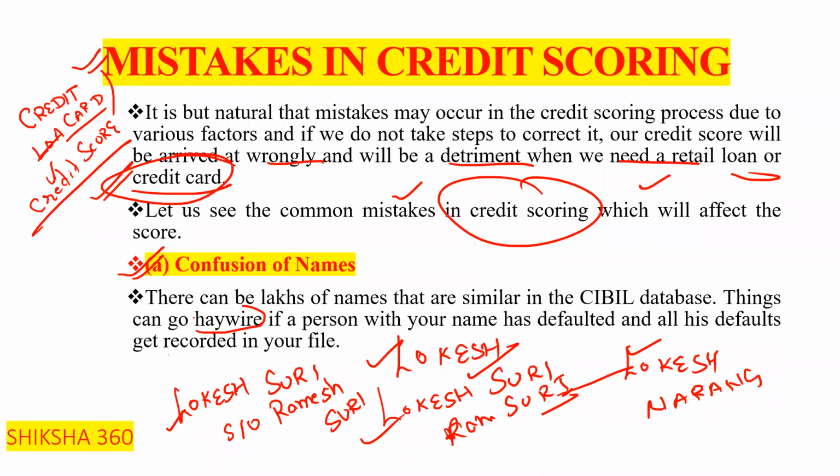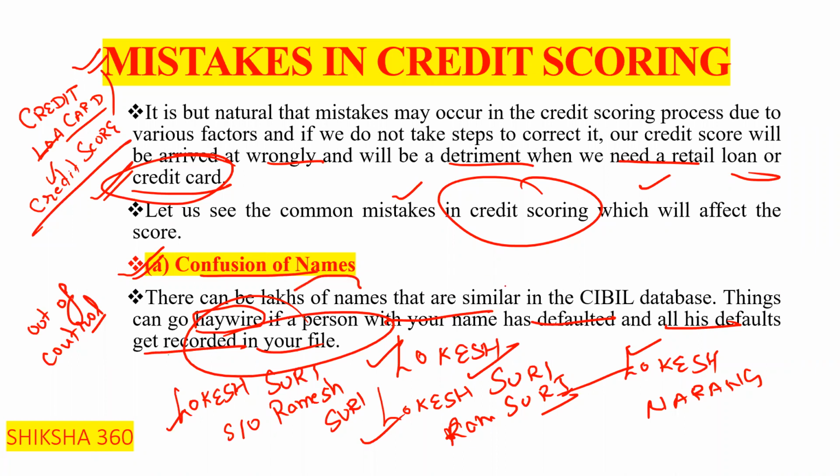Haywire, what is the meaning of haywire? That is, things can go out of control if a person with your name has defaulted and all his defaults get recorded in your file, clear. Basically, one person has defaulted having the same name, and the other person has a proper record, proper financial condition, but due to the similar name, sometimes the other person's credit score is affected, clear. So that is the confusion of names, clear.